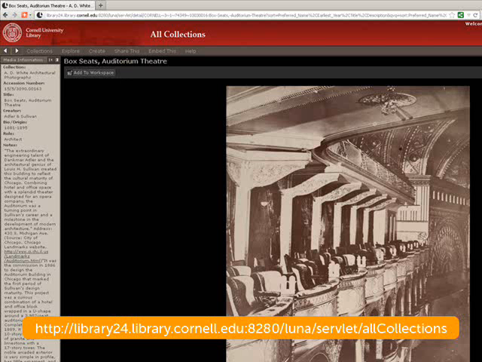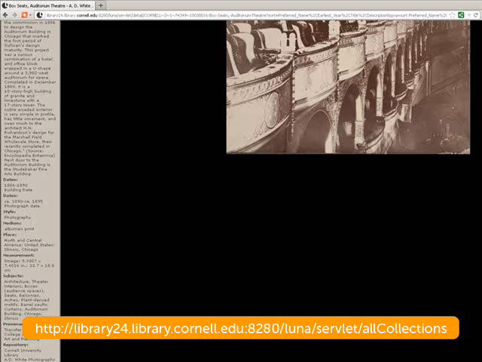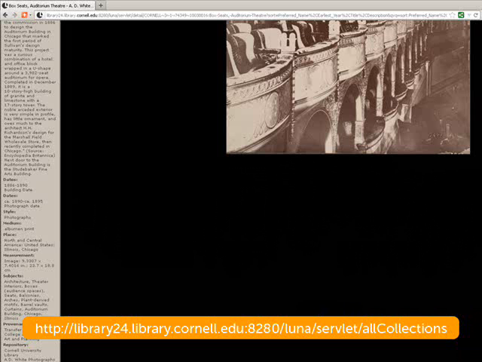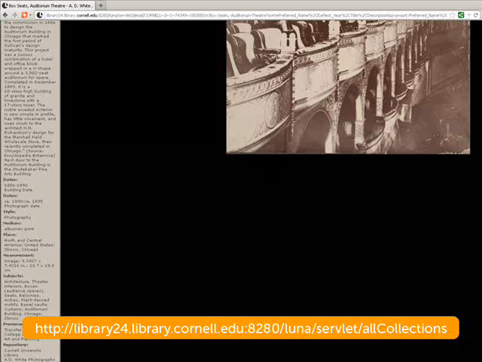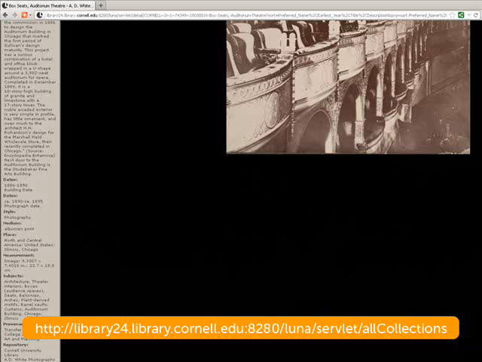The first record I examined was one from the A.D. White Architectural Photographs collection and has the title of Box Seats Auditorium Theater. I examined the different attributes of the elements listed in the record and cross-checked them with the controlled vocabularies that I mentioned before in order to try to determine which vocabularies the terms had been drawn from, or whether they were locally created or user-created terms. What I found was that it appears that the metadata creator referred to all of the above-mentioned controlled vocabularies when describing the object and often modified preferred terms, apparently to meet local requirements or maybe for the sake of consistency